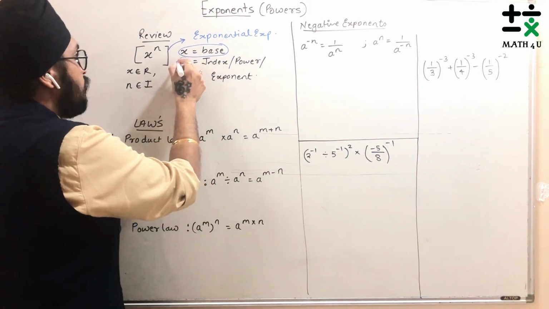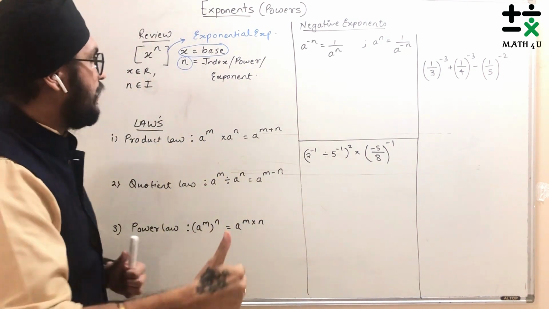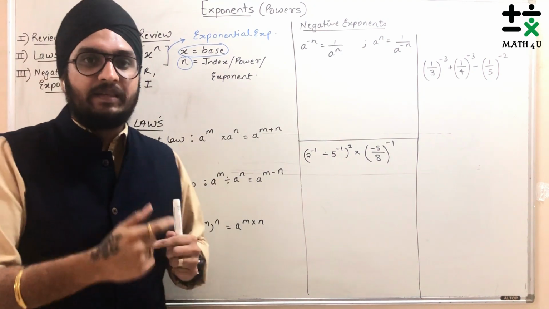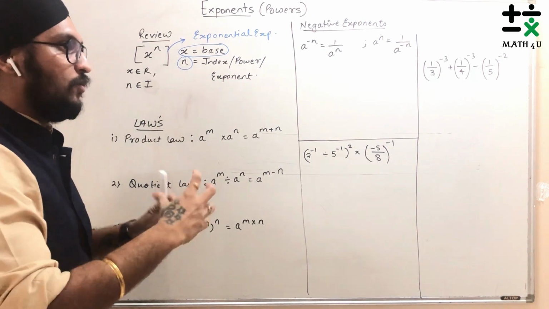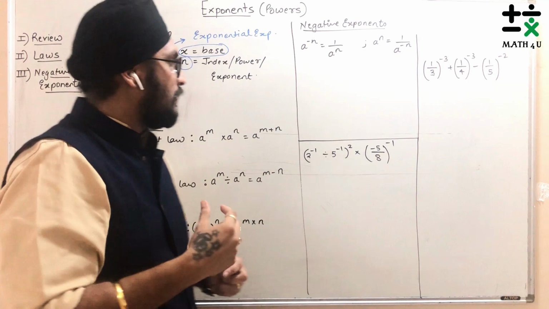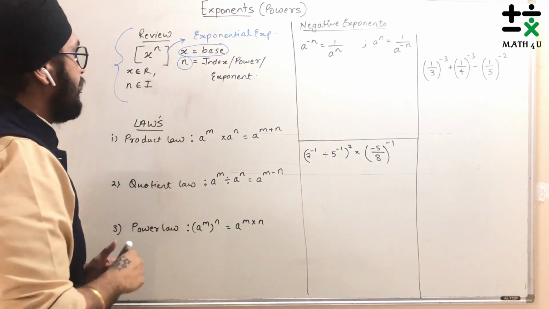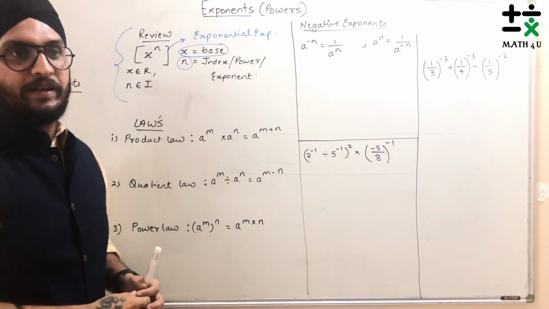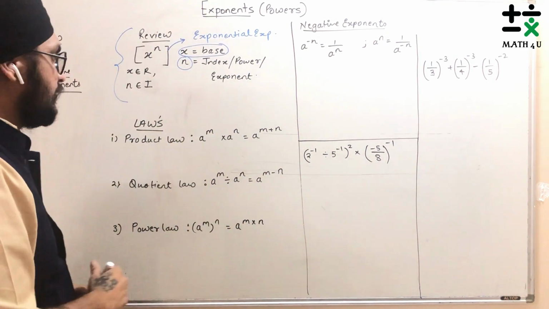And n has three names. Whichever you are comfortable with, you can say: first is index, you can say power, or you can also say exponent. The chapter is named after this word, exponent, because the number that sits in the power is your exponent. Let's move on to the next part. That's the review part of the chapter, where the whole expression x raised to n works, with x belonging to the real numbers and n belonging to the integers.